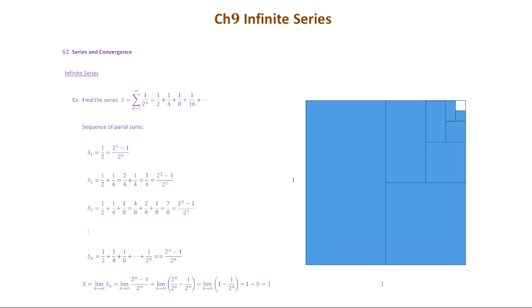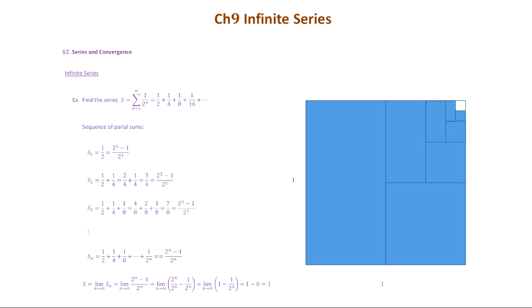Just to list all the terms of this sequence, we get 1 over 2 as the first term when n equals 1. When n equals 2, we get 1 over 2 squared, so that's 1 over 4, the second term. When n equals 3, we get 1 over 2 cubed, which is 1 over 8, the third term. And when n equals 4, we get 1 over 2 to the 4, which is 1 over 16, the fourth term. Then we try to add all the numbers in this sequence and see what the sum is.